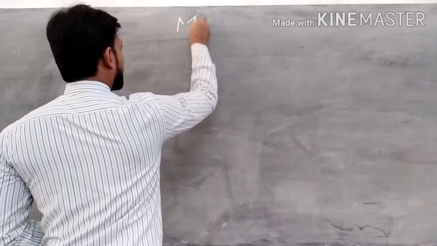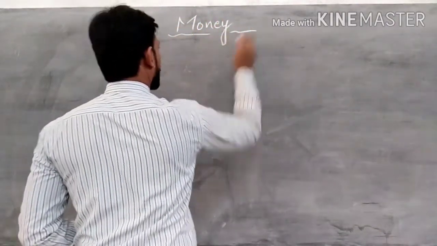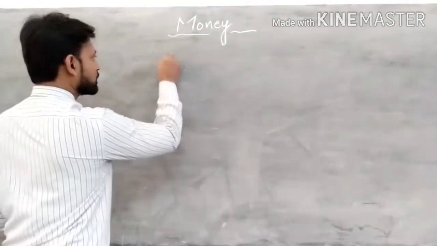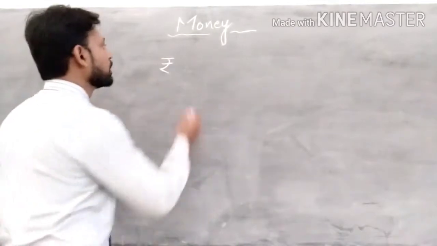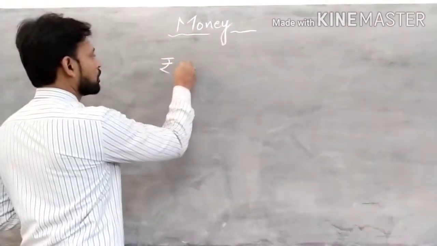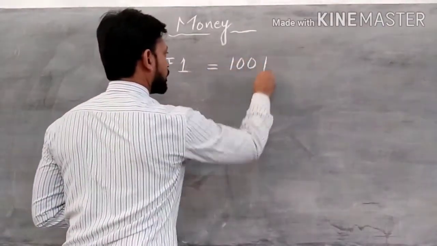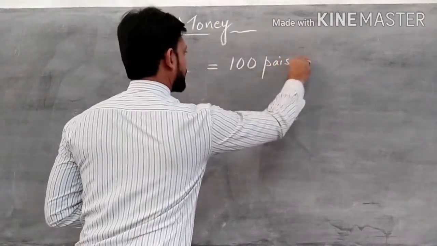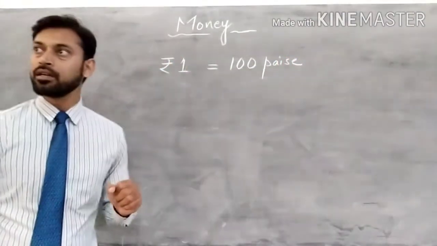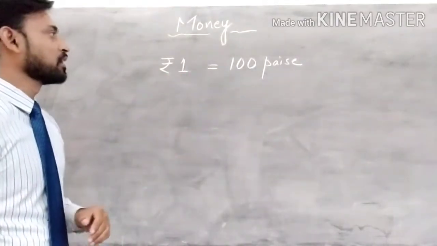That is money. Do you know what is the sign of rupees? This is the sign of rupees, right? Suppose 1 rupee is equal to 100 paise. Is that clear? This is the relation between rupees and paise, right?